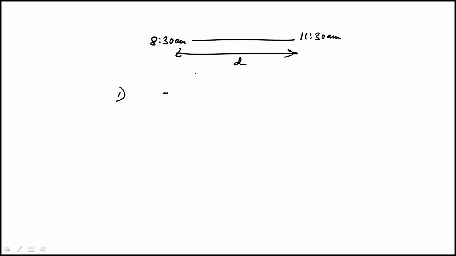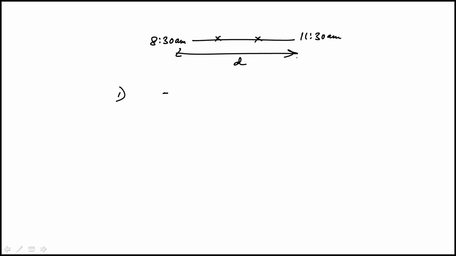We're told that Sheldon left his house at 8:30 a.m. and then arrived later at his friend's house at 11:30 a.m. Question: what's the distance between his house and his friend's house? So statement 1 says he stopped twice along the way.